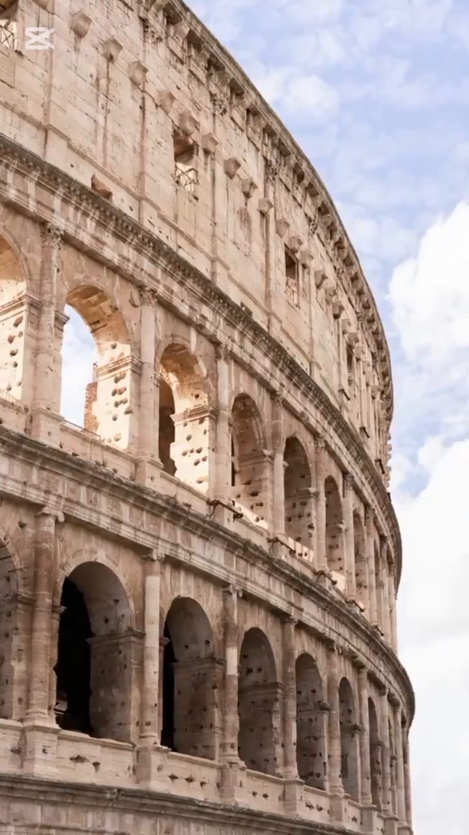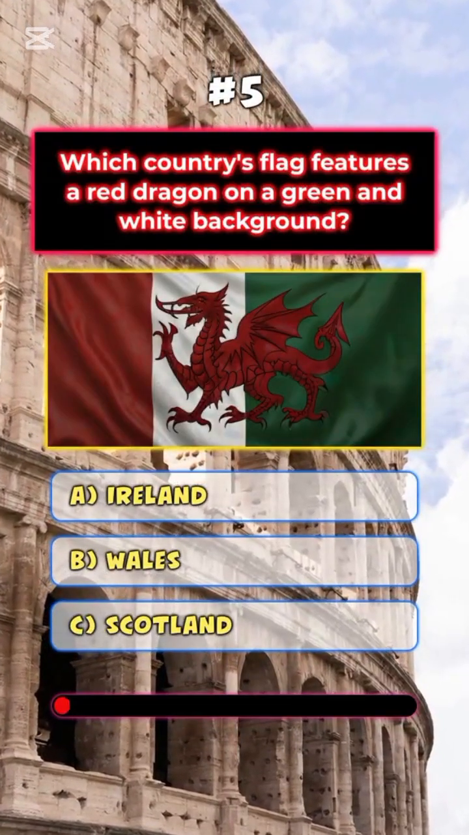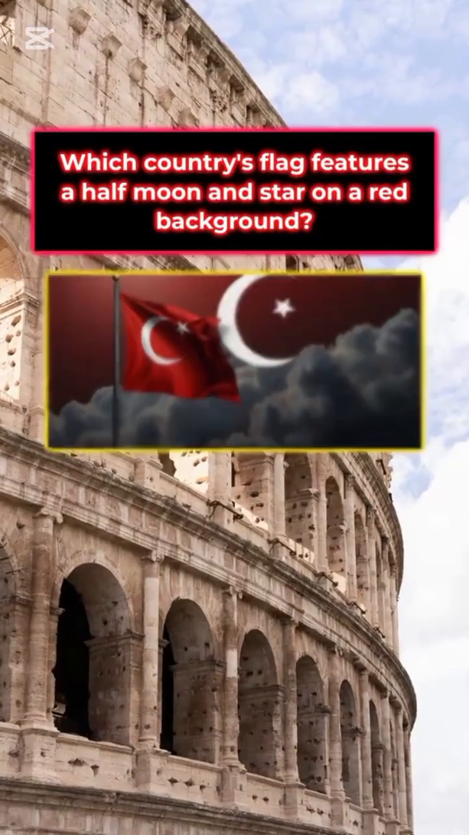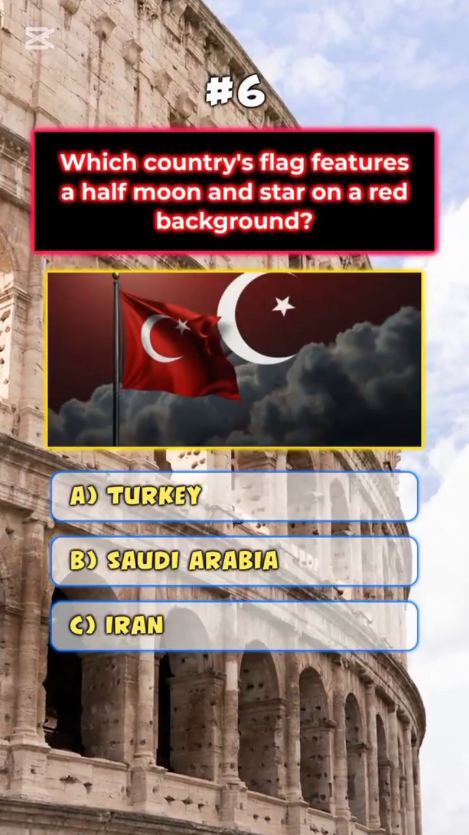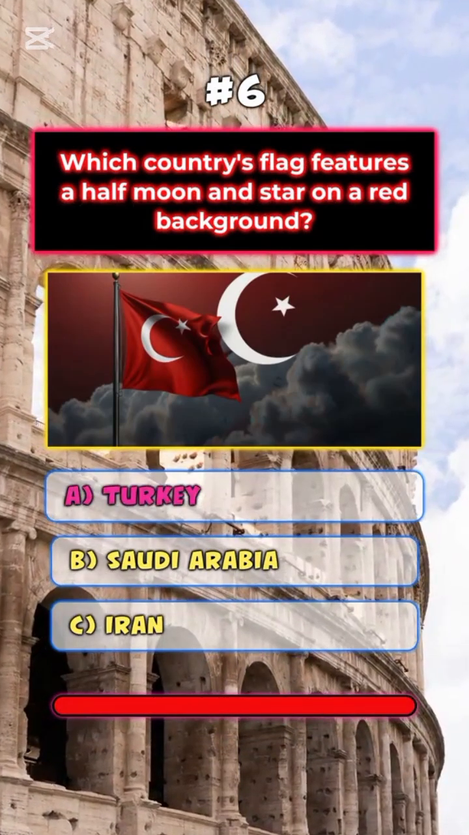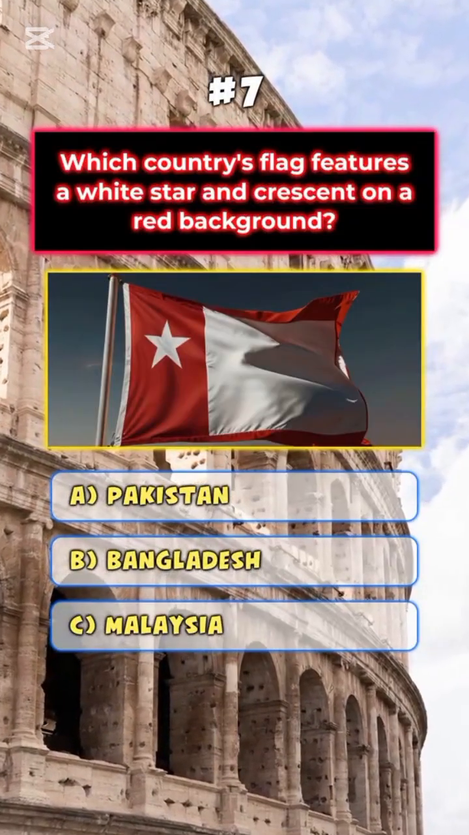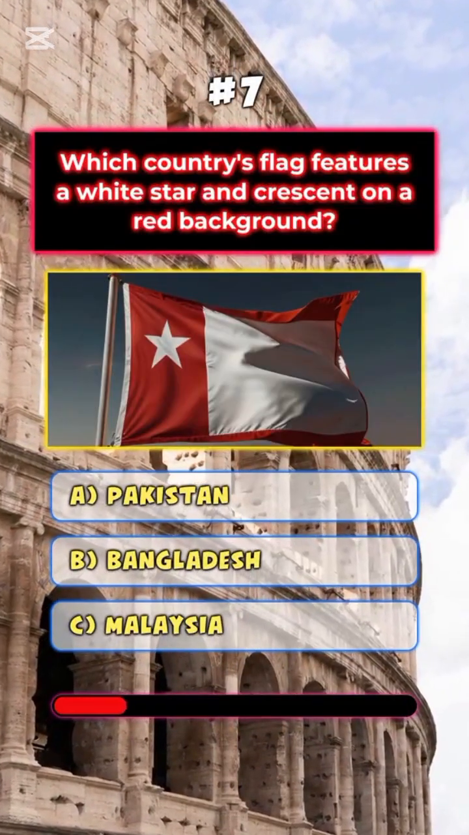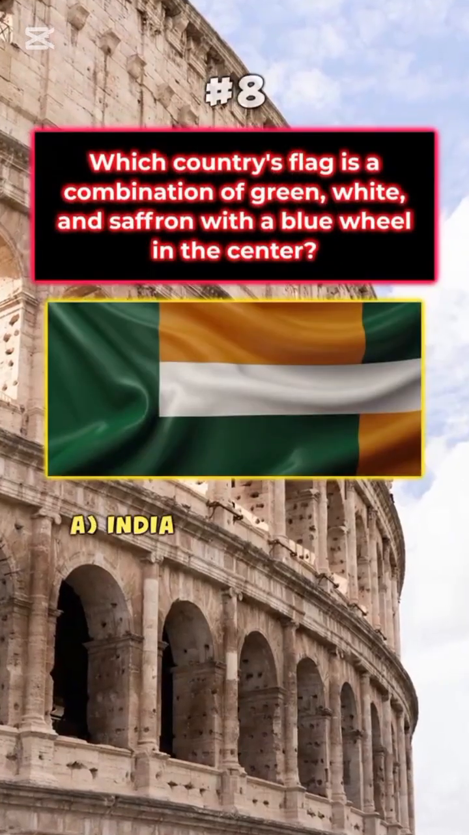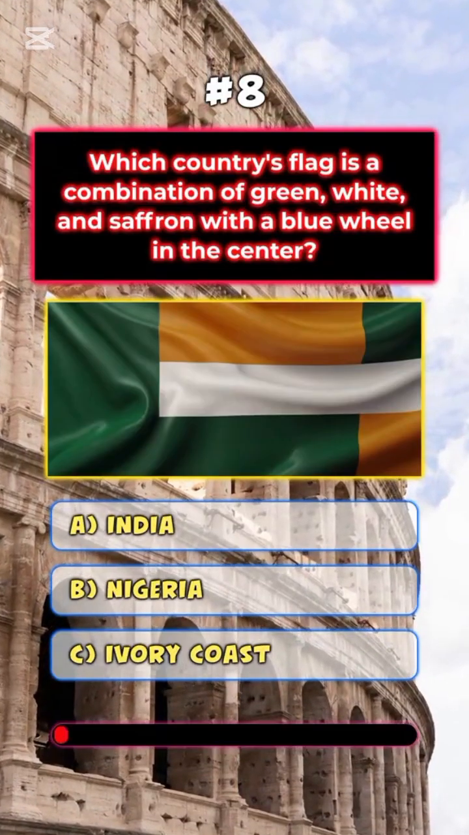C. Denmark. Which country's flag features a red dragon on a green and white background? B. Wales. Which country's flag features a half moon and star on a red background? A. Turkey. Which country's flag features a white star and crescent on a red background? A. Pakistan. Which country's flag is a combination of green, white, and saffron with a blue wheel in the center?